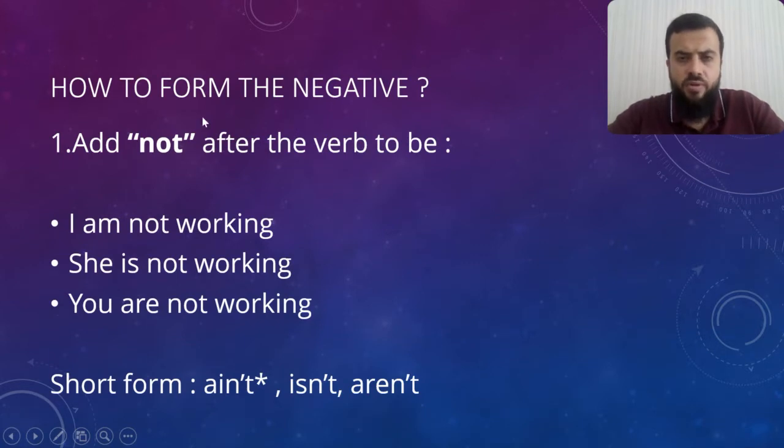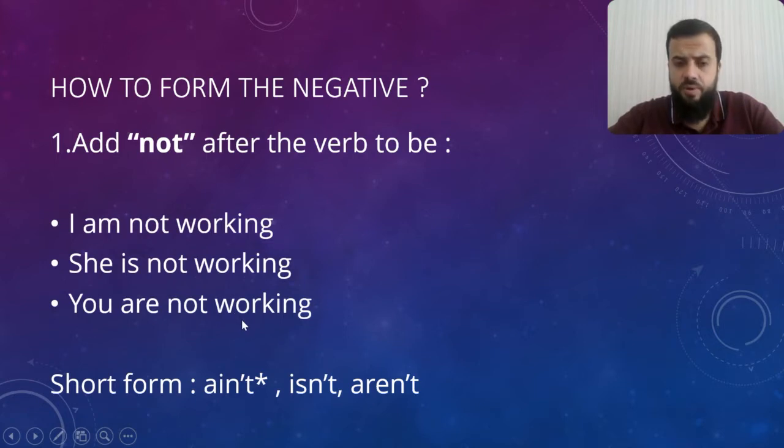So, how about the negative form? How do we form the negative? We simply add not after the verb to be. I am not working. She is not working. You are not working. So we have the short form ain't. Usually we use it for am not, but we can also use it for other subjects.